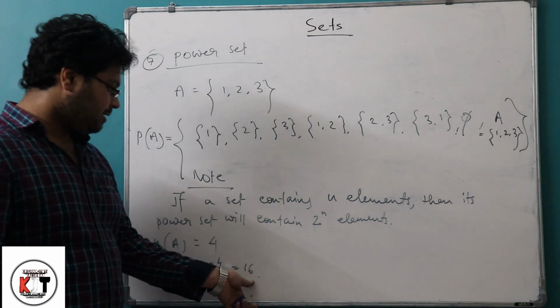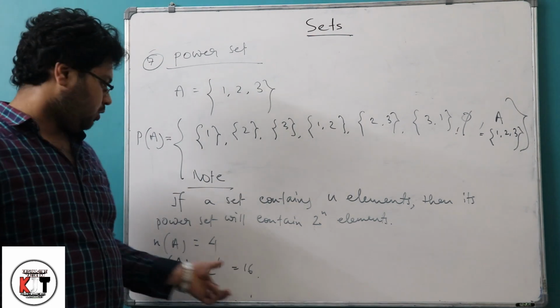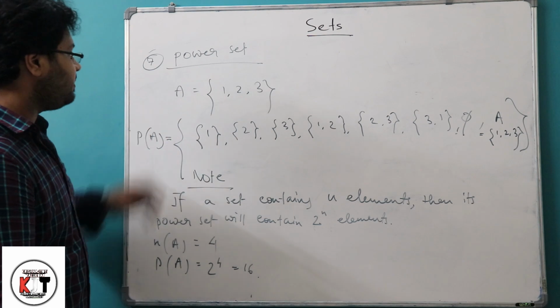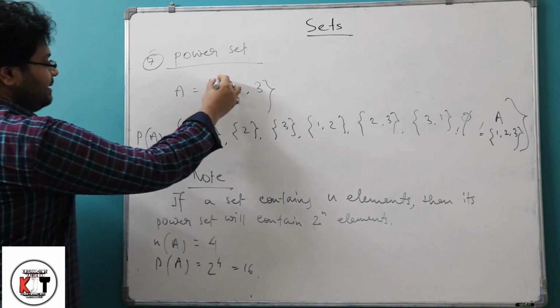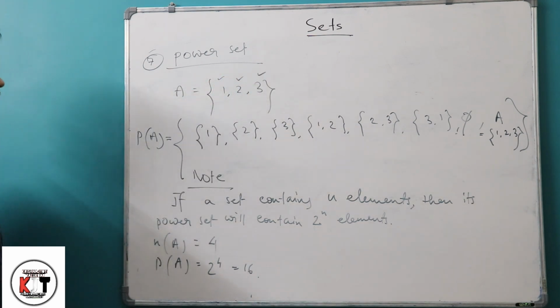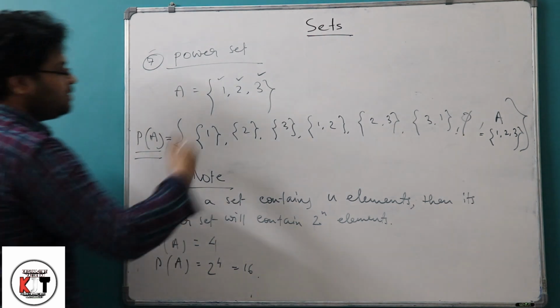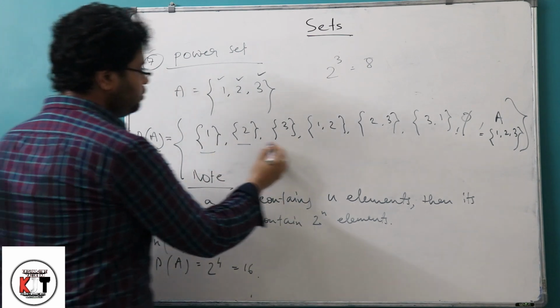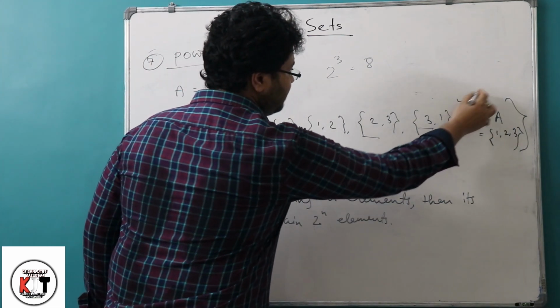So we can make 16 possible subsets of that set A. And you can see also from the previous example, A contains 1, 2, 3, 3 elements. So its power set should contain 2 to the power 3, that is 8 elements. So count: 1, 2, 3, 4, 5, 6, 7 and 8.